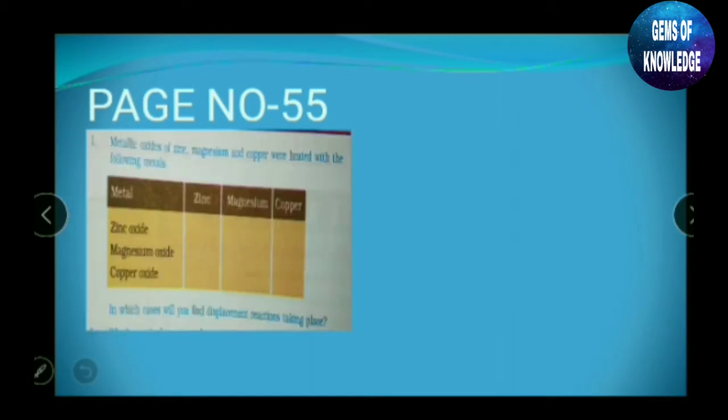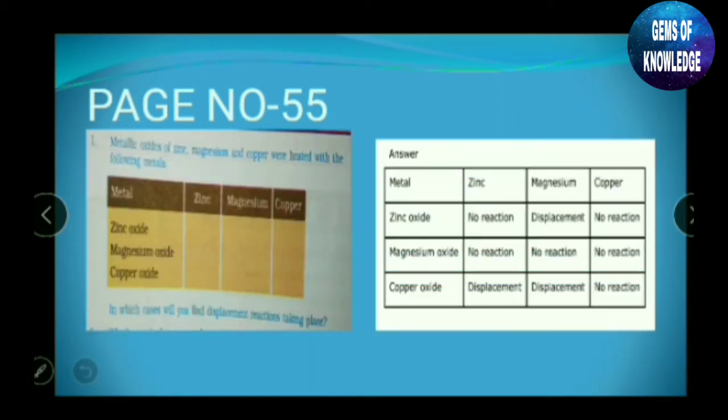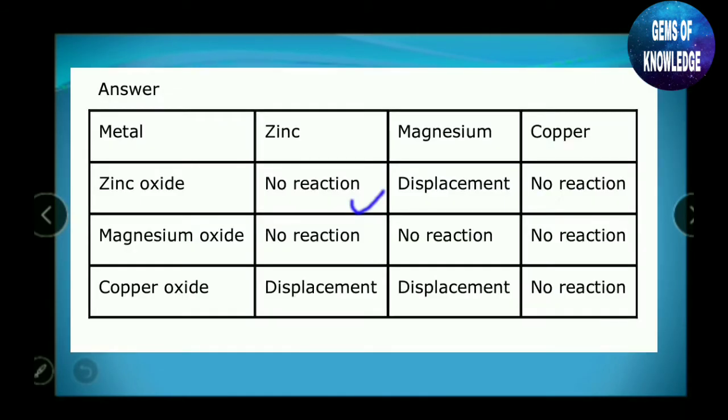Let's quickly move on to the solution. Here you can see there is no reaction here and no reaction here. There is only a displacement reaction over here. When magnesium is heated in the presence of zinc oxide, zinc will be replaced by magnesium. It means a displacement reaction takes place.